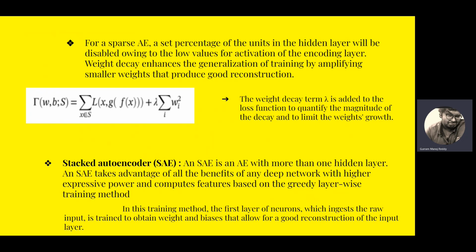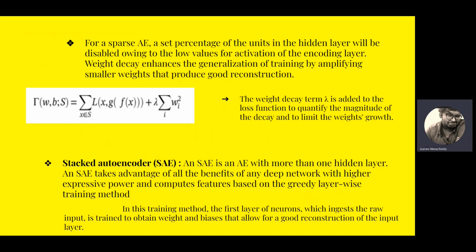Weight decay enhances the generalization of training by amplifying smaller weights that produce good reconstruction. The weight decay term lambda is added to the loss function to quantify the magnitude of the decay and to limit the weight's growth. Here we can see that to limit the weight's growth and to quantify the magnitude of the decay, a term lambda is added in the loss function.